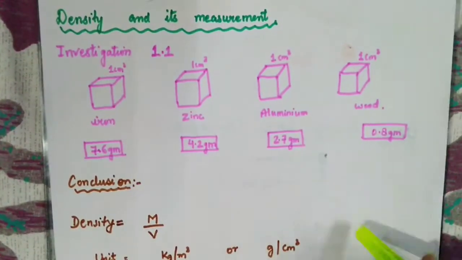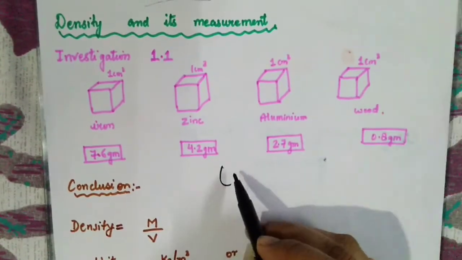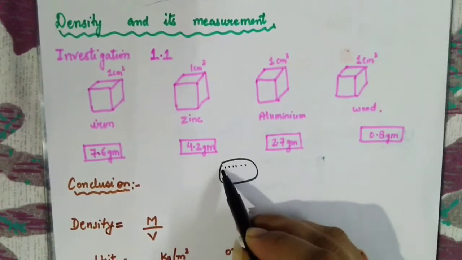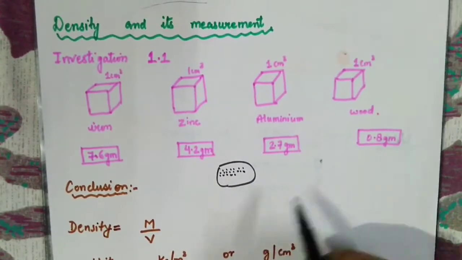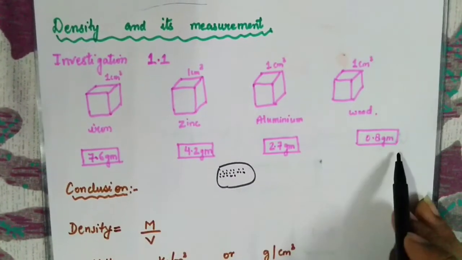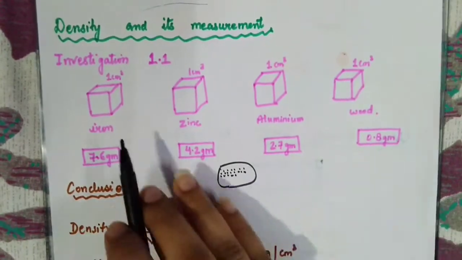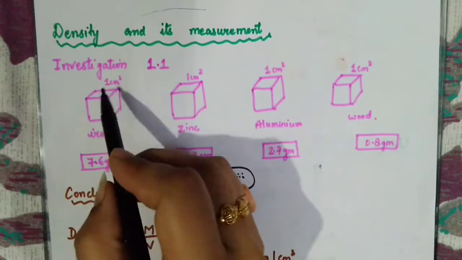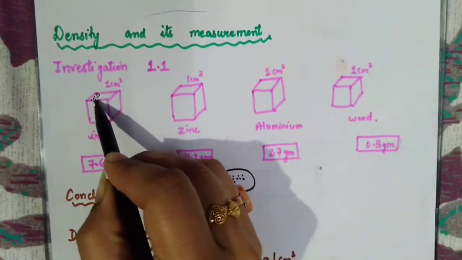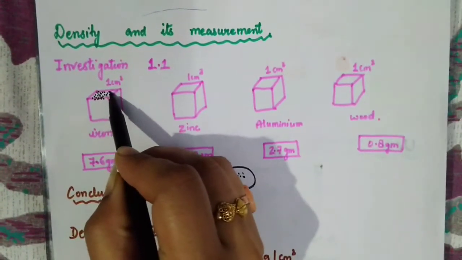Density is actually how the molecules are packed inside that substance. Now, among all these 4 substances, I can easily say that iron must be having in its 1 centimeter cube the highest number of molecules very tightly packed to each other.